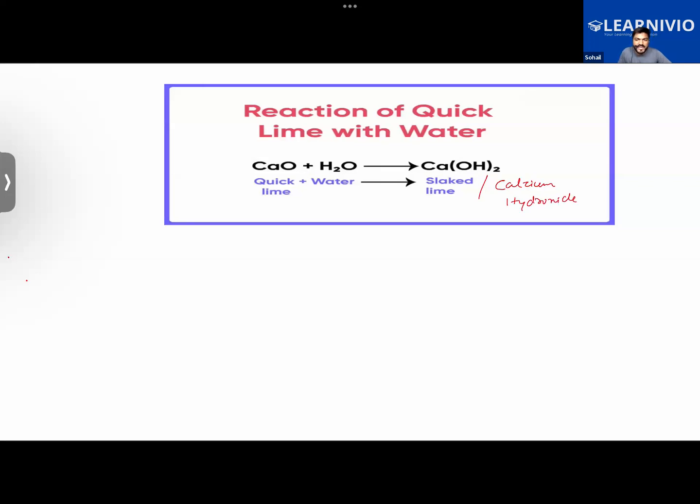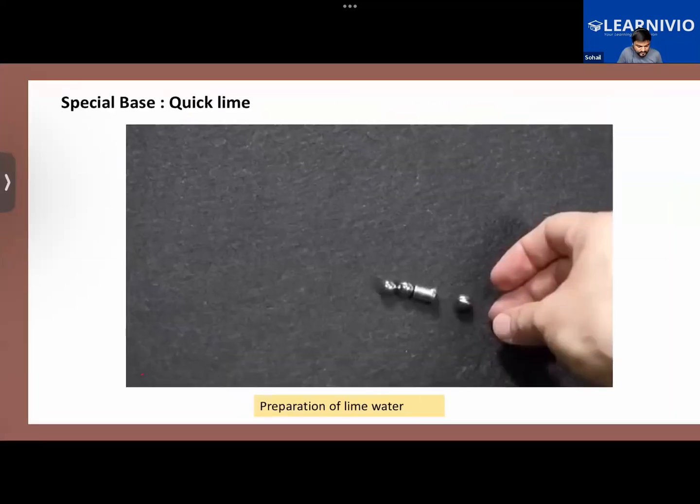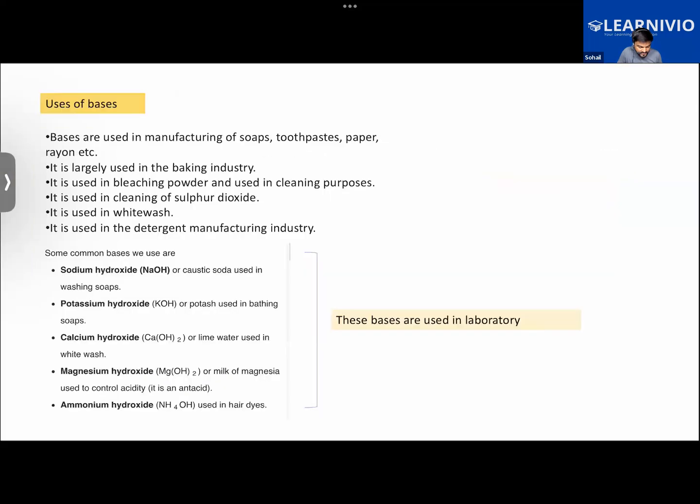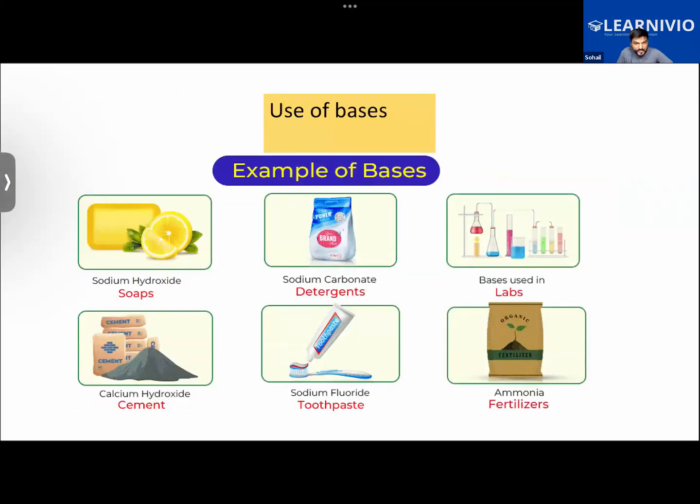What is the use of calcium hydroxide? Where is it used? We did learn about it via this video as well. Yes, Abu Bakr, what is the use of calcium hydroxide? What about you? Making cement. Making cement. And one more use was there. You guys forgot about whitewash. Oh yes, sir. Okay. So there also it is used.